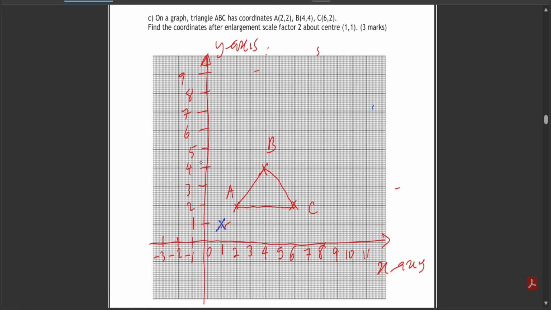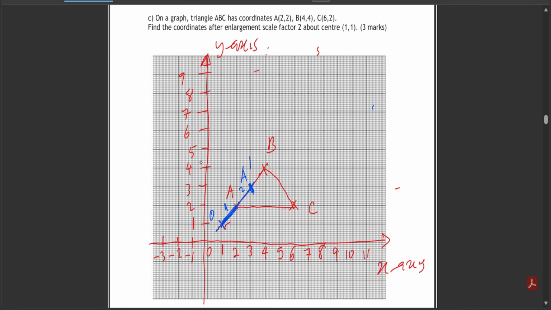Let's say the center of enlargement is O. From the center to A is scale factor of 1. So scale factor of 2 is going to be 1 and 2, that is this way. So this is where your A prime will be. So this is A prime.